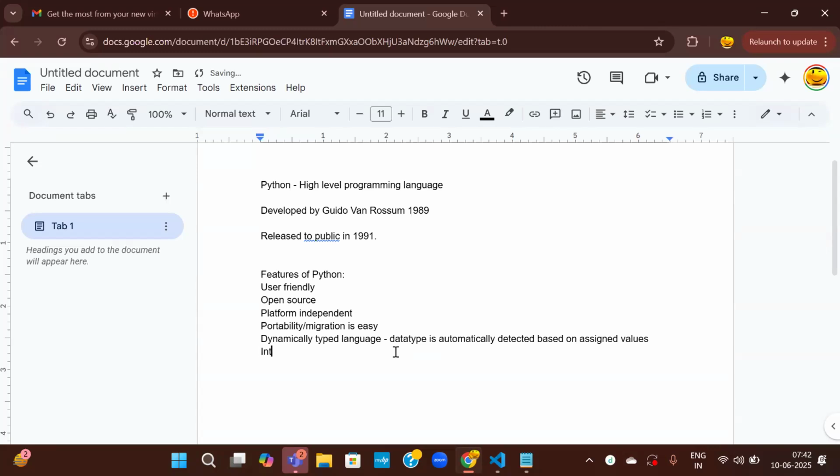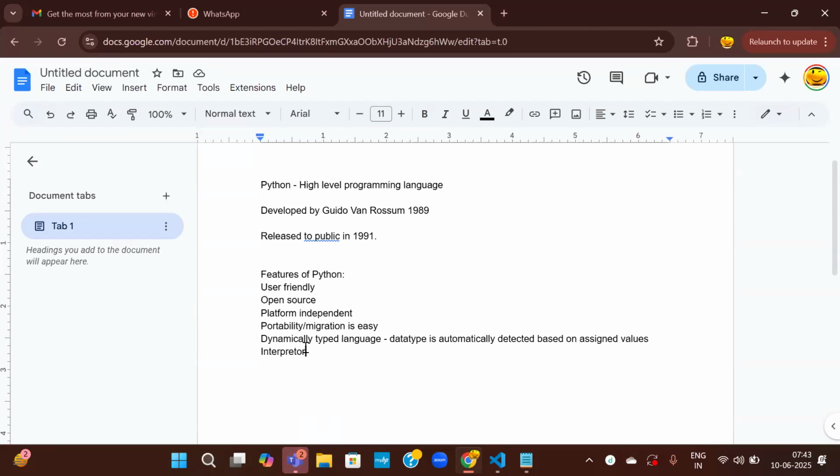Okay, it is an interpreter language. There are two types of languages, interpreter and compiler. Compiler means it will compile all the program. It will read the whole program at once and let us know what the errors are throughout our code. Let us say we have some 100 lines of code. In a compiler language, it will read all the 100 lines and tell you there is an error in line number 10 or line number 20, 30, 40 and so on. Wherever there are errors, it will say so.